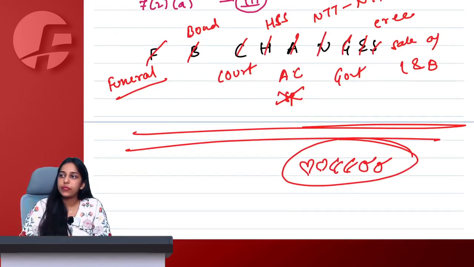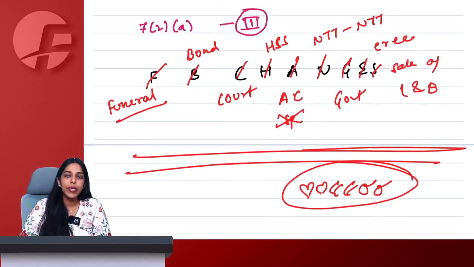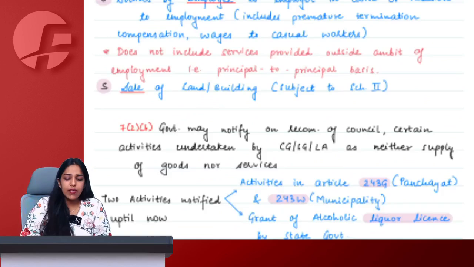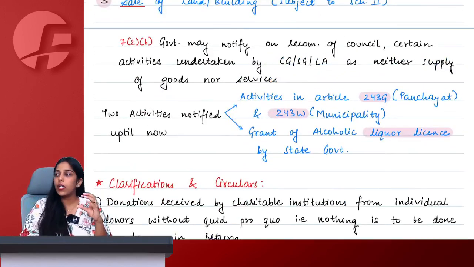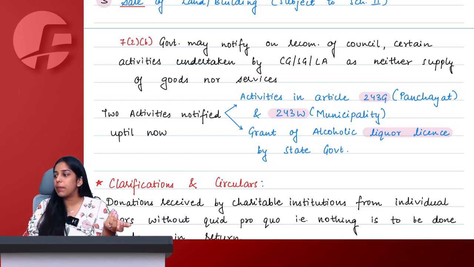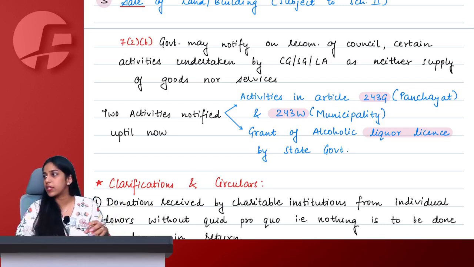Got it, ma'am. Then there's one more small part to Section 7.2, which is Section 7.2b. Section 7.2b again had power that if government thinks fit on recommendation of council, it can notify certain other transactions also, which will neither be supply of goods nor supply of services.